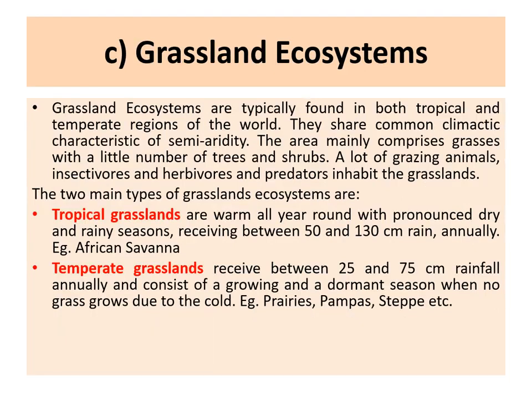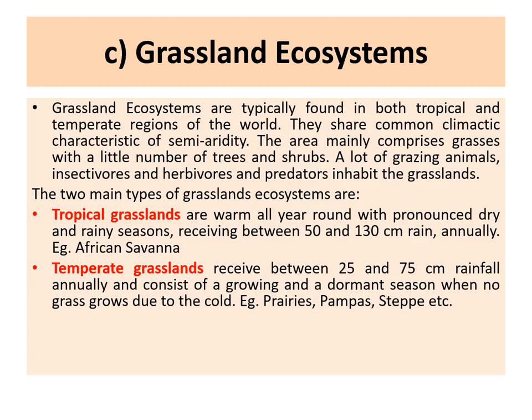The next type of ecosystem is your grassland ecosystem. Grasslands are typically found both in tropical and temperate regions. They share a common climatic characteristic, and that is semi-aridity. Semi-aridity means they are semi-dry. The area mainly comprises grasses with a small number of trees and shrubs. A lot of grazing animals, insectivores and herbivores, as well as their predators, inhabit the grasslands.